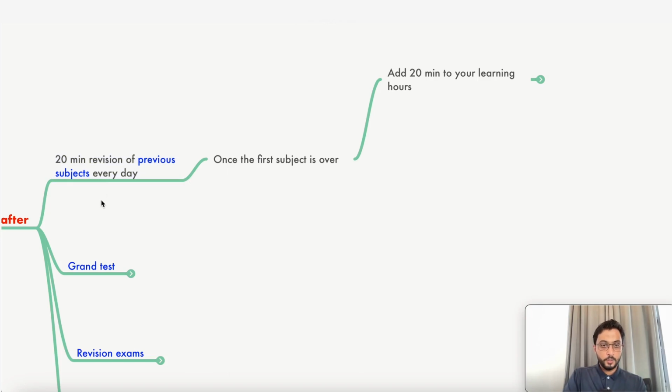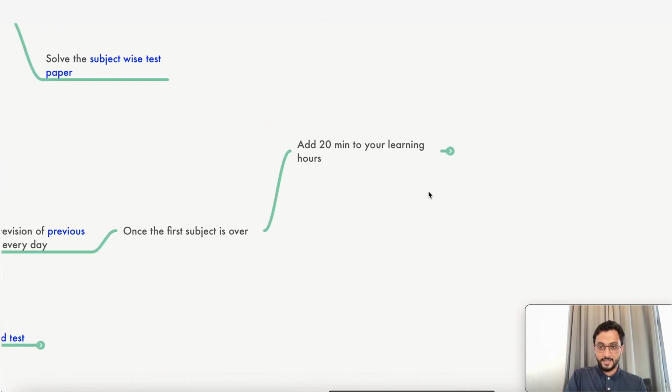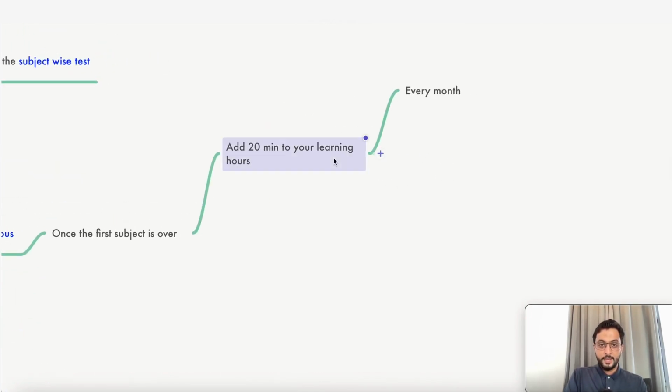You're going to review the previous day's subjects every day. How to do this, we will teach you. There is another video, you'll get it. Now this addition of 20 minutes for subjects should happen every month.